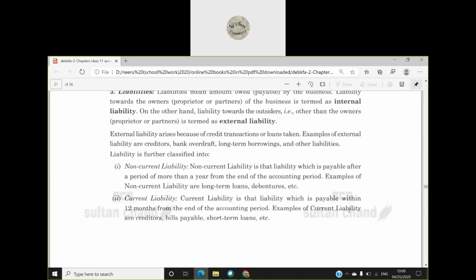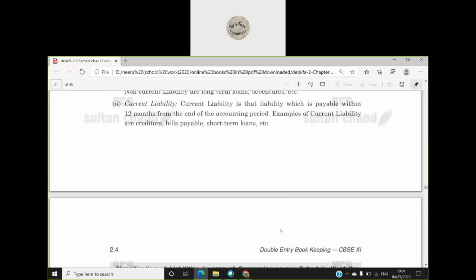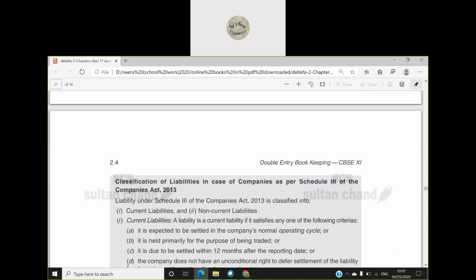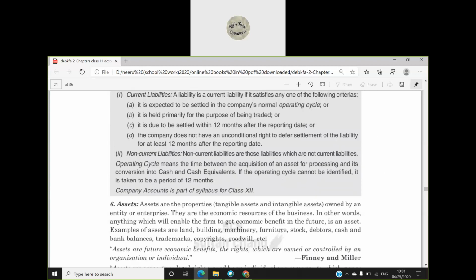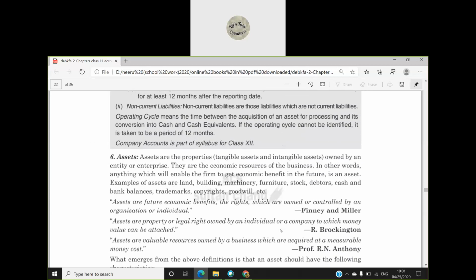But I think discussing too much on debenture here will deviate from the main points. So don't get distracted. Come to these basic terminologies first. Liability you have understood, non-current liability and current liability. Current liability is the amount which is payable within 1 year, and non-current liability which is payable after 1 year.